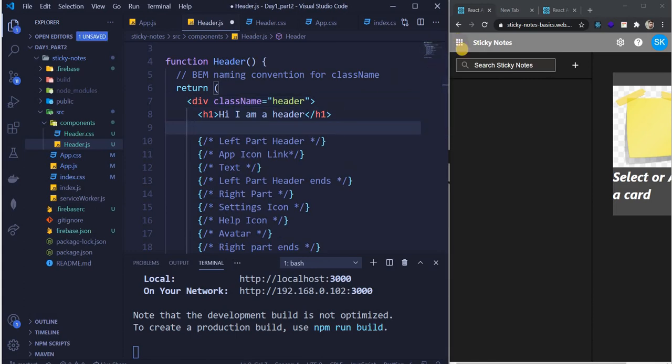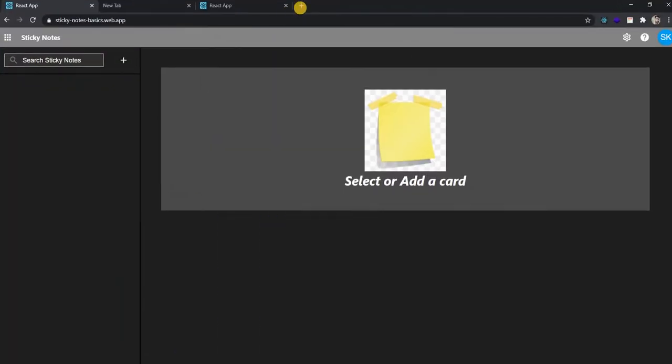Now tell me this, guys. We have an icon here, an icon here, an icon here, and an avatar here. So where do we get these icons from? Can we style them? No, right? We cannot style these components. Can we take an image, crop it and add it? Yes, we can do that, but that is not the right way to go about it. So for doing all these things, we use something called Material UI.